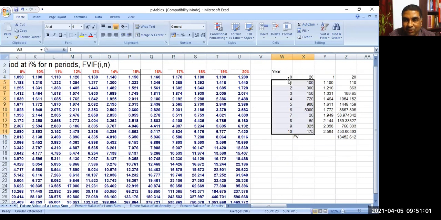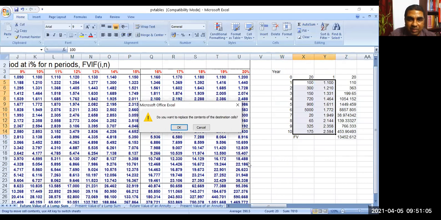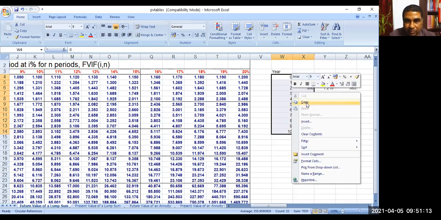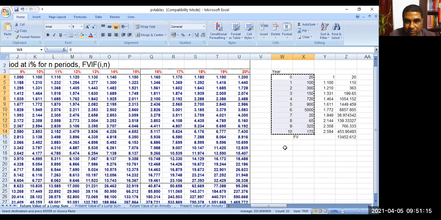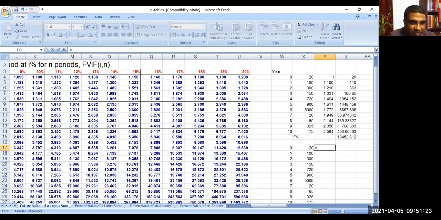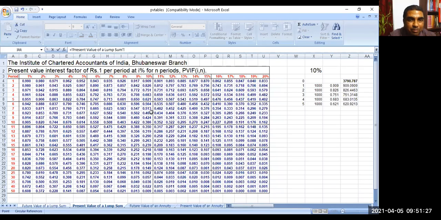Present value, then what I will do? Just a minute. So let us say these are my cash flows. Okay, then I have to multiply it with a present value factor table. The present value factor table is in the next sheet. You see the present value factor of a lump sum for 10%.